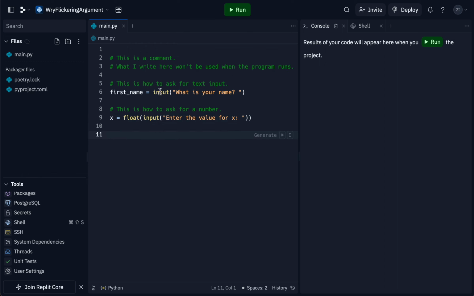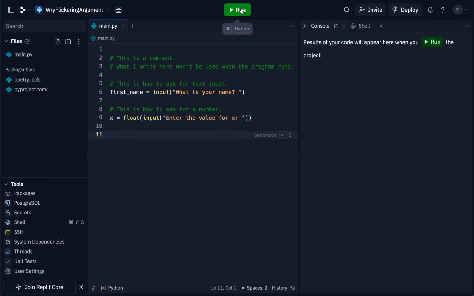And so this is going to take user input, it's going to basically ask the user, what is your name? And then whatever the user types in afterwards, it will store in this variable called first name. And here the same kind of thing is happening, except it will ask enter the value for x, and then it will make sure that that value is stored as a decimal number, which in Python is called a float, and it will store that result in x.